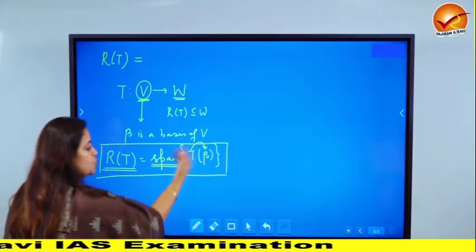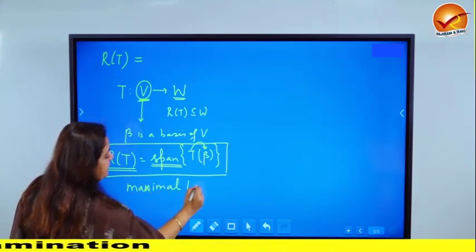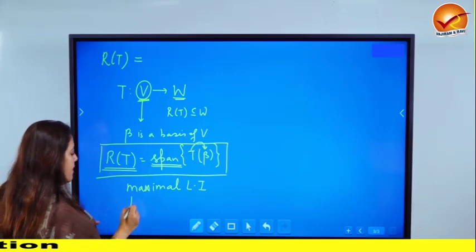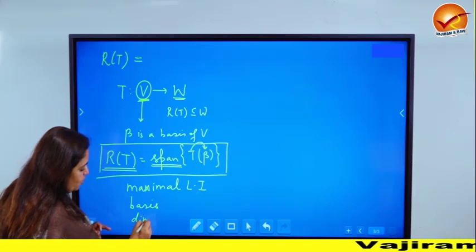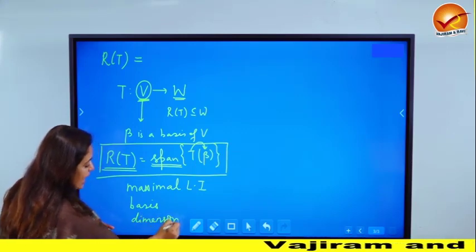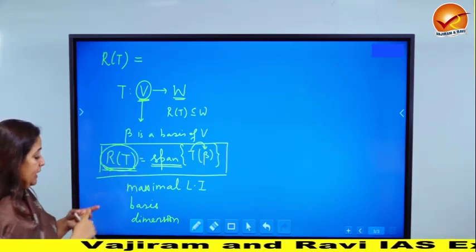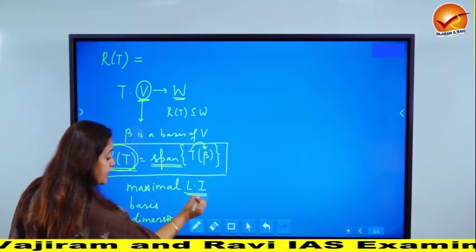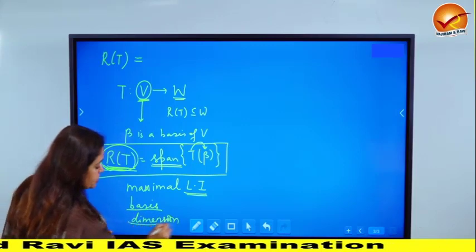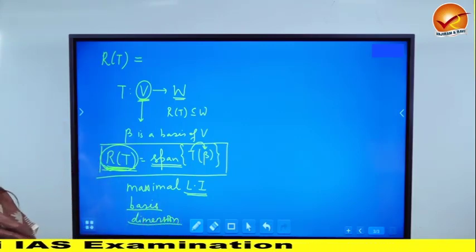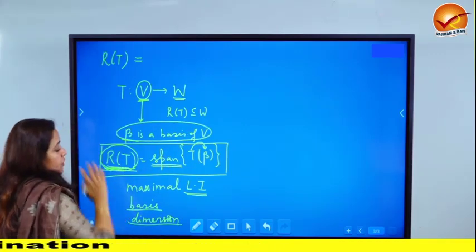So out of them, if you can choose the maximal linearly independent set, then it will become a basis, and the number of elements in the basis will give the dimension. You see what a powerful result this is. It helps you find what RT looks like and find an independent set of RT. Therefore, you can conclude what the basis is going to be and also what the dimension is going to be. All this comes only if you can figure out a basis of the domain.